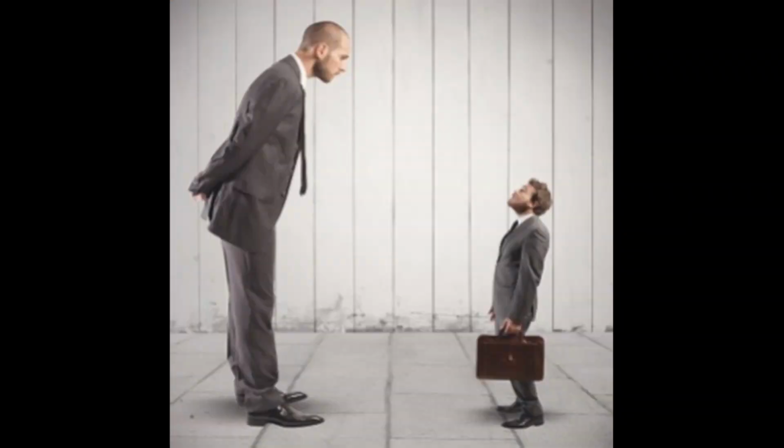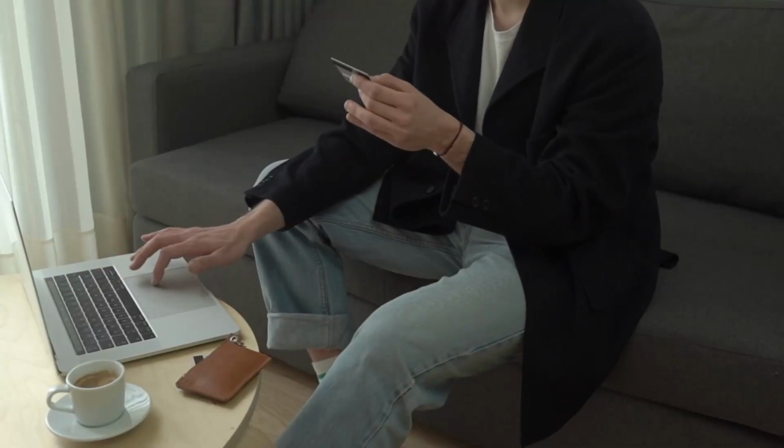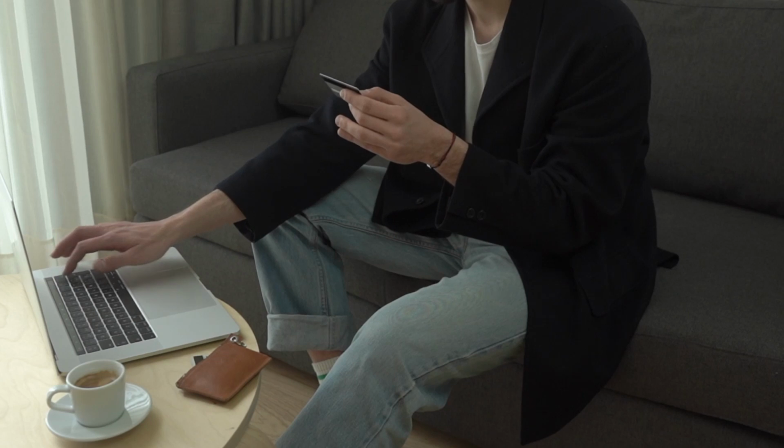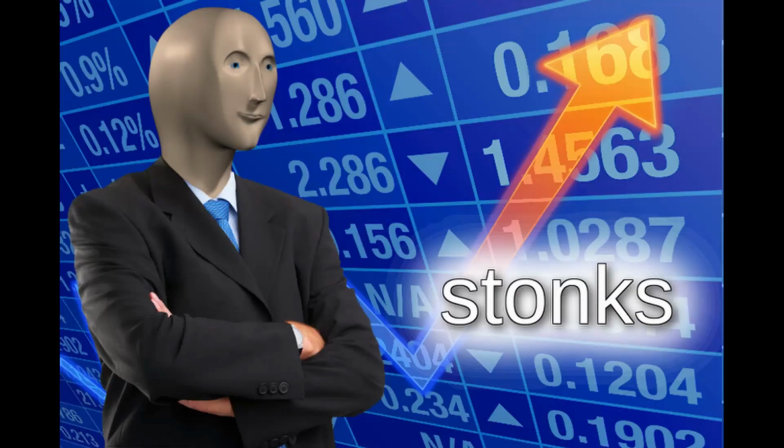Secondly, the stock becomes more accessible to smaller investors. Let's say a company's shares were to go from $1,000 each to $100 each after a 10-to-1 split. A small investor would be more likely to purchase the shares at $100 because it would be less of a commitment. Thirdly, sometimes the stock split announcement is coupled with other great news for the company. This usually amplifies the gain in share price.